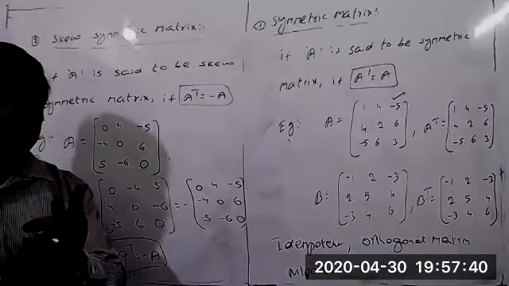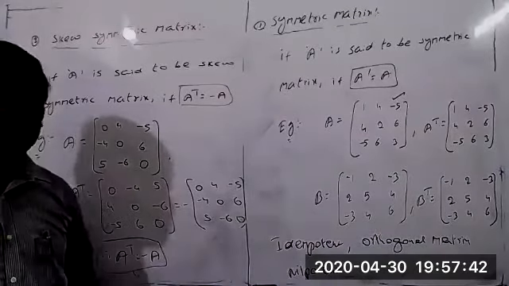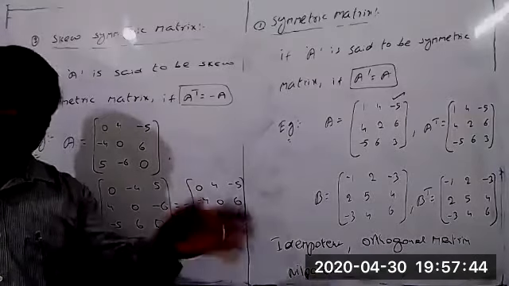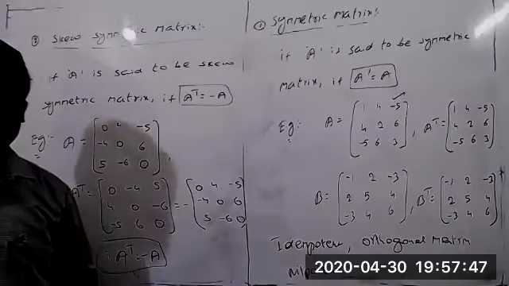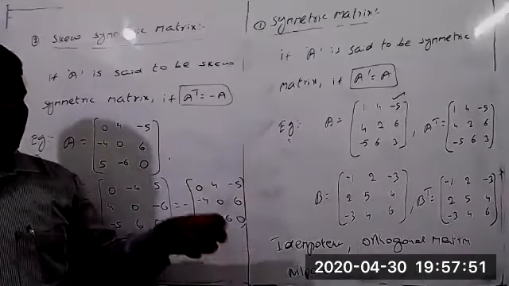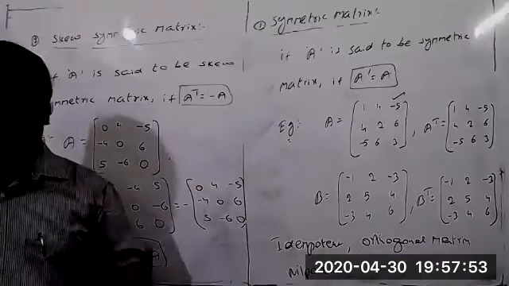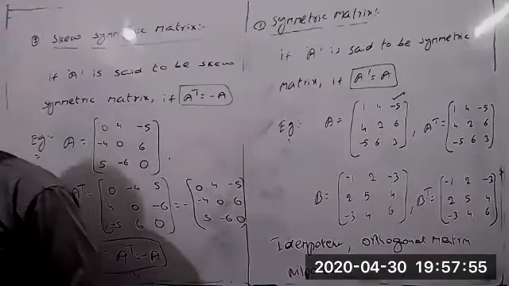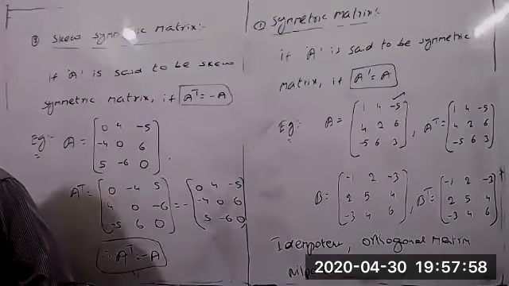Suppose one matrix A is given, and it is any matrix. The sum of matrix A and the transpose of matrix A will give either a symmetric or a skew symmetric matrix. We will discuss that further. You can write examples here.